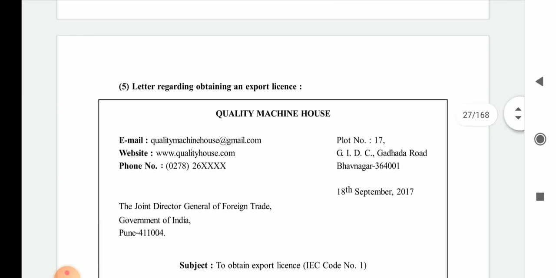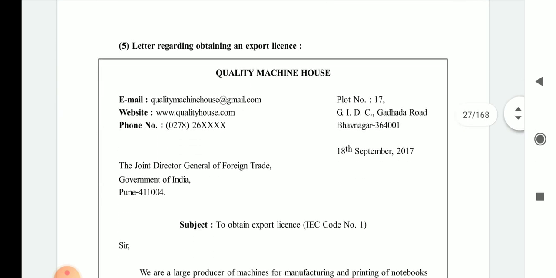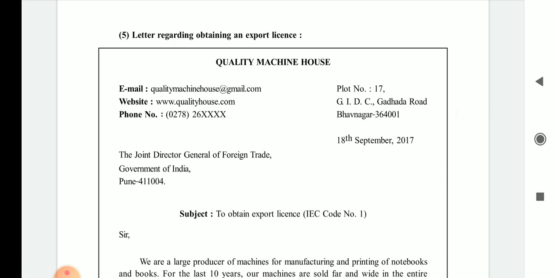Now we have another letter, a letter regarding obtaining an export license. It means if you want to export your products to another country, or outside India, you have to get the permission from the export department, that is the external department of the government of India, or you can say the foreign trade department. You have to get the license to export your products outside of India.